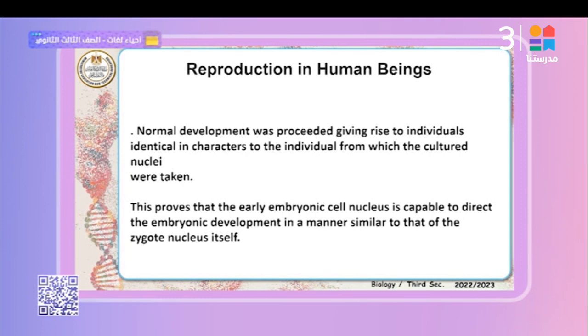Normal development proceeded, giving rise to individuals identical in characteristics to the individuals from which the cultured nuclei were taken. This proved that the early embryonic cell's nucleus is capable of directing embryonic development in a manner similar to that of the zygote nucleus itself.